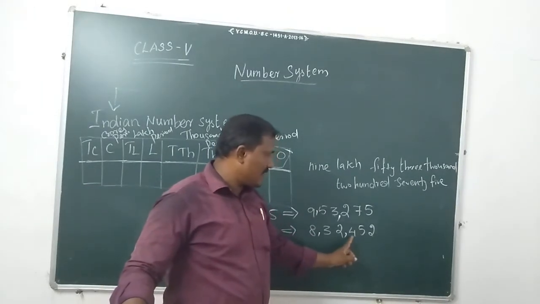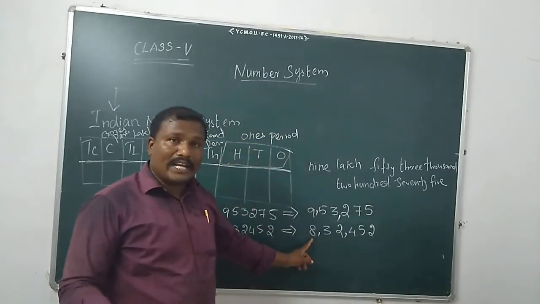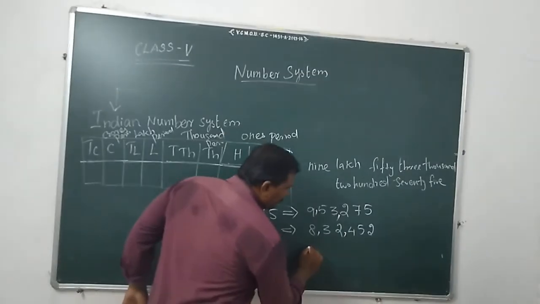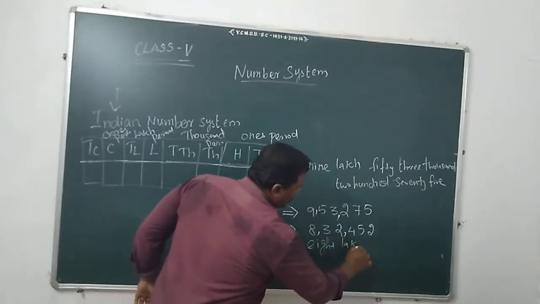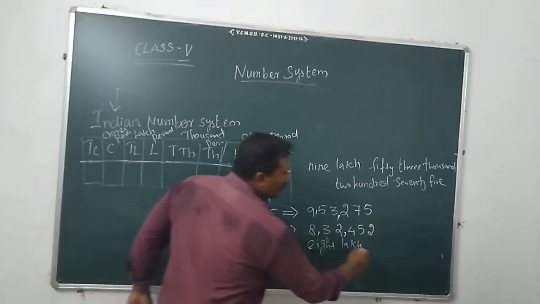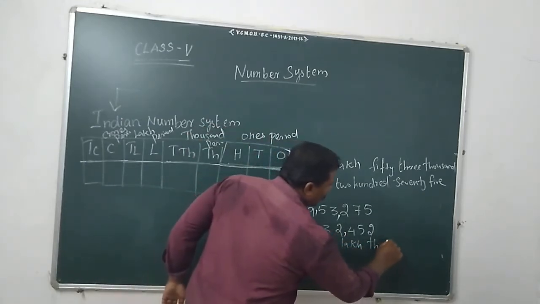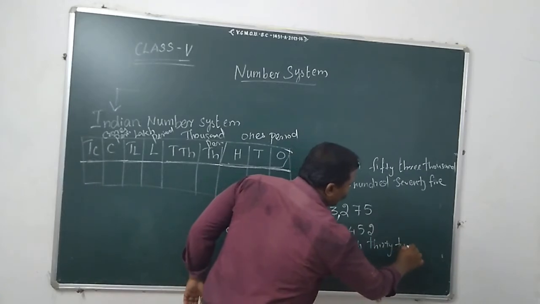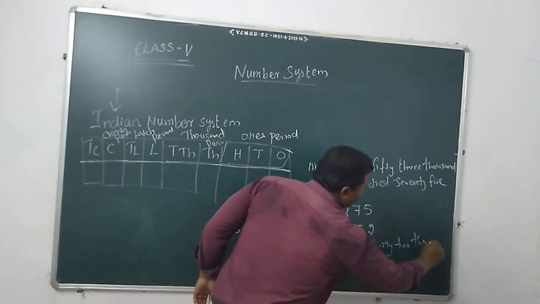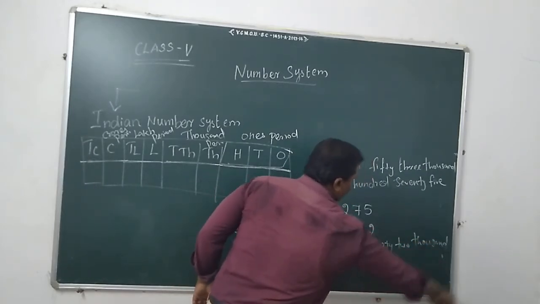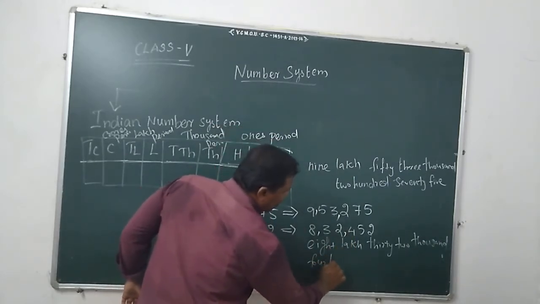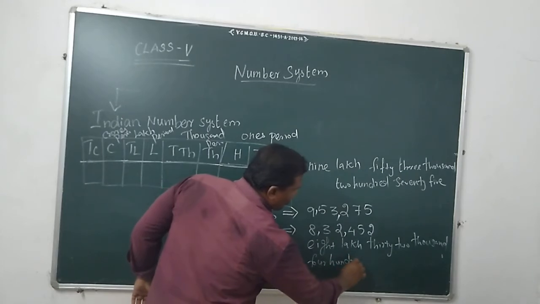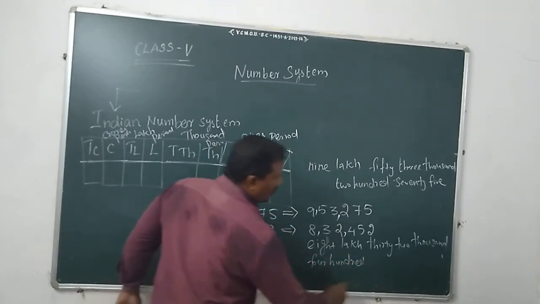Then the second one, how can we write it? Ones, tens, hundred, thousand, 10,000, lakh. So 8 lakh 32,000, 452.